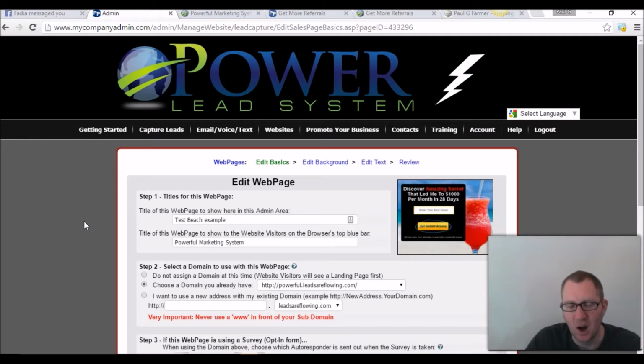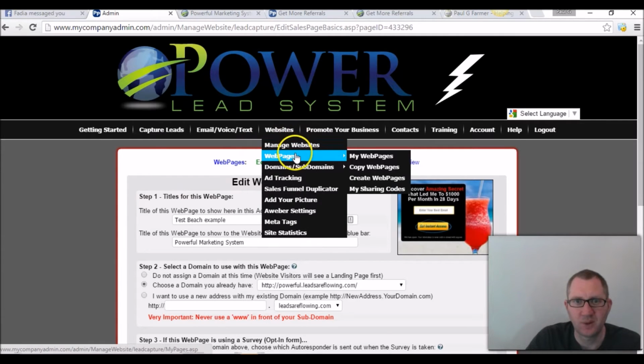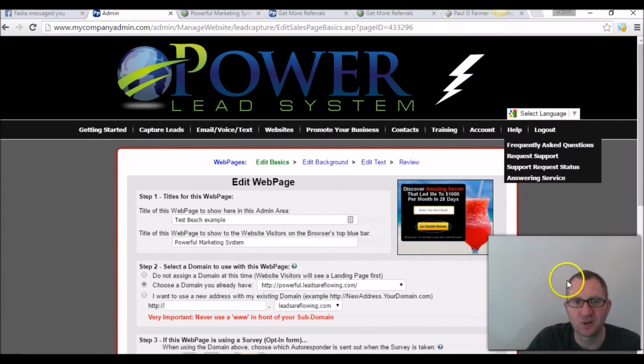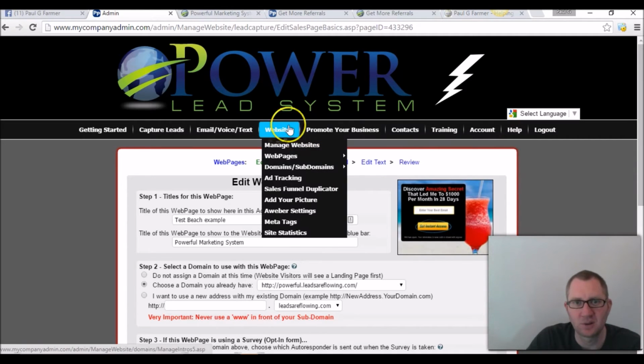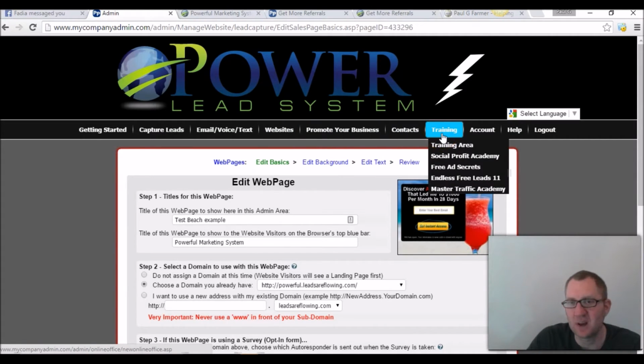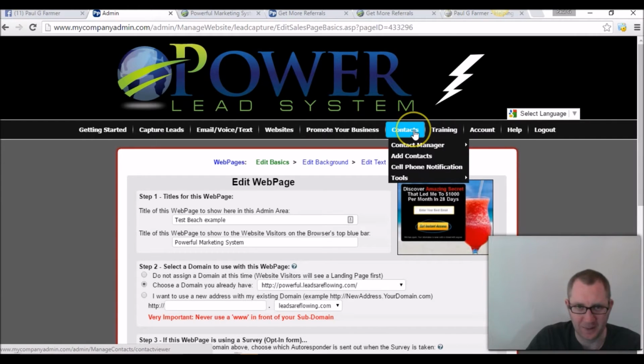It has an autoresponder, which is going to basically make it so you can send out emails automatically. There's tons of done-for-you stuff in there. Send out emails automatically or broadcast them, meaning you type them out and you send them out. You can manage your websites as share codes where you can share your funnel, your pages. Other people can share them with you. It's very powerful. There's all kinds of step-by-step training. There's Facebook training. Any kind of training on online marketing is found in here. There's a contact manager.